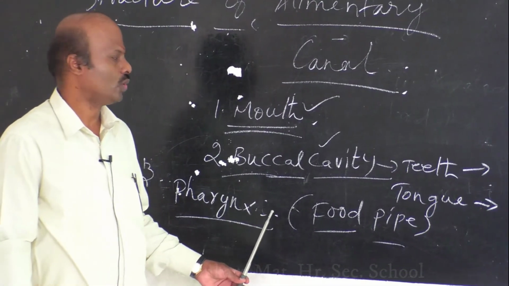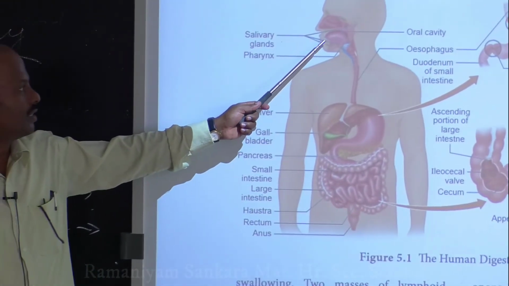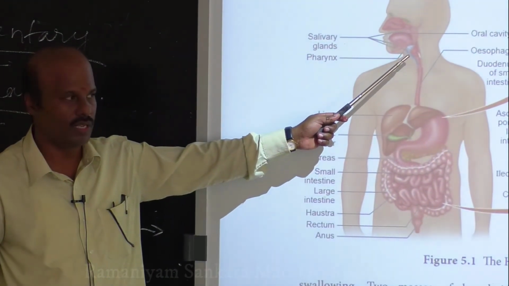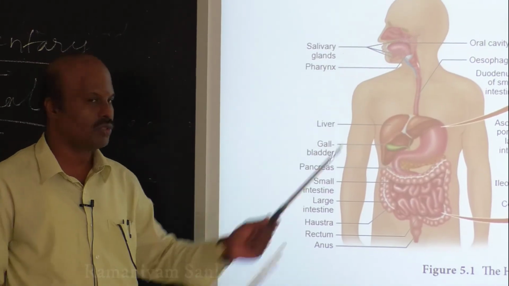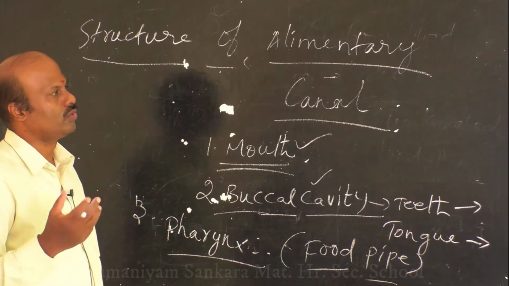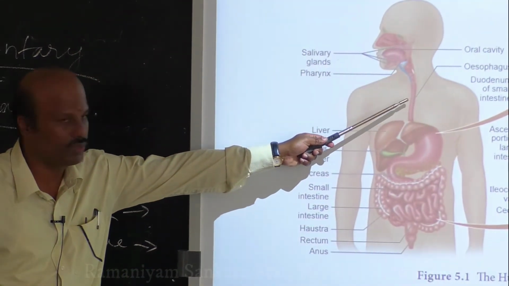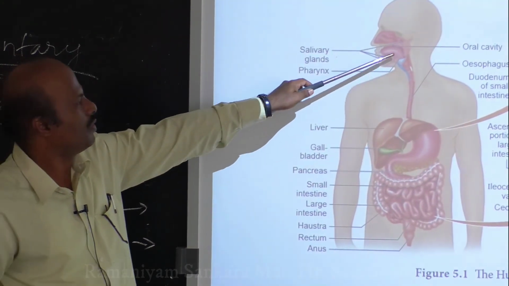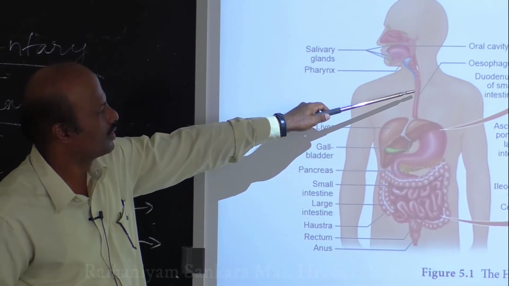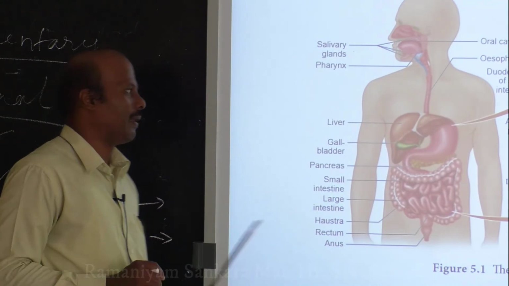Is it clear? Once the food is partially digested with the help of salivary amylase, it passes through a common pipe called the pharynx. The pharynx is a common passage, and only through this pharynx is the food able to pass from the buccal cavity into the esophagus. From here the food passes into the small thin bag-like structure called the esophagus. How is it passed? It is passed through the pharynx. Is it clear? Okay. Next.